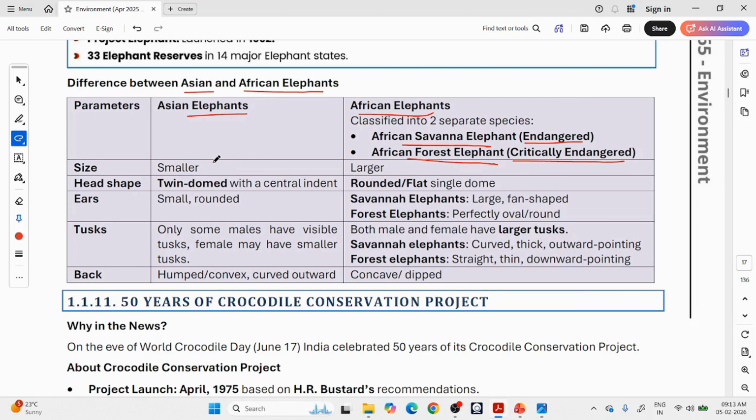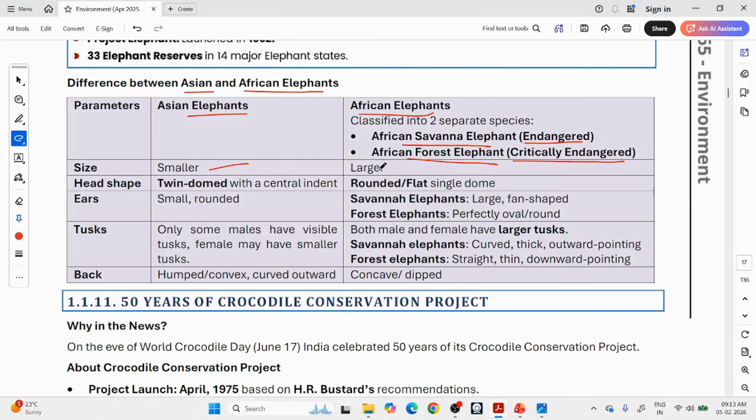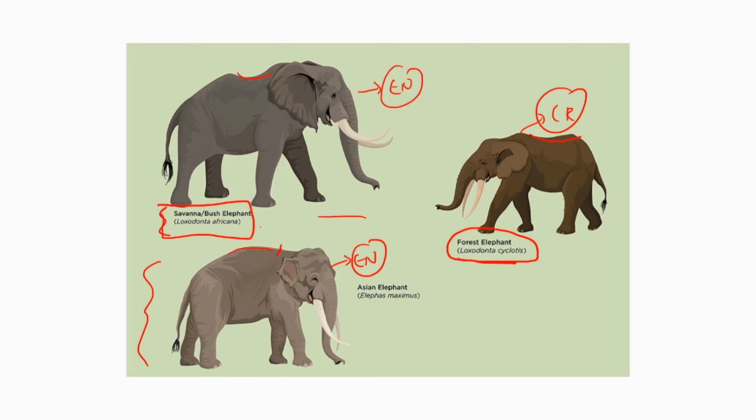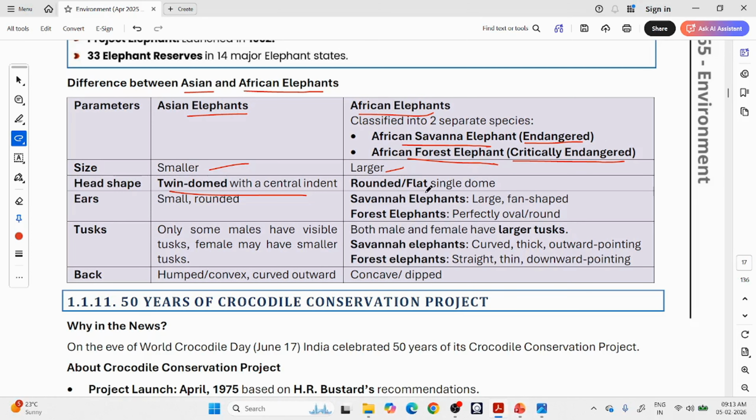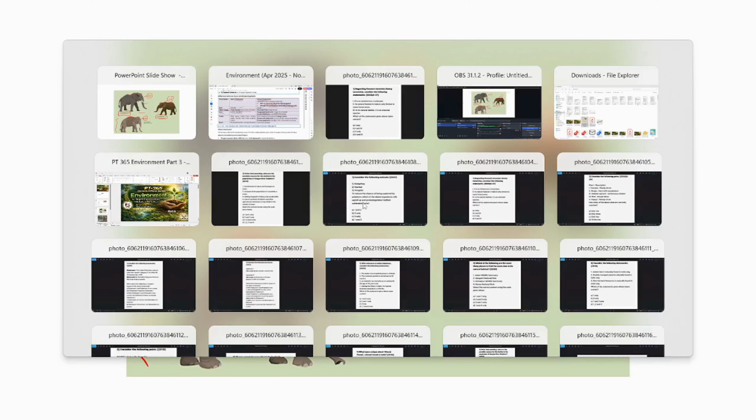So as you can see in this image, the Indian elephant, Asian elephant, is smaller, African ones are larger. It is twin domed with a central indent. Okay, so central indent means this convex shape. Okay, here you will see convex shape. Savanna elephants have large fan shaped ears. They are talking about ears, head shape. Okay, head shape here is twin domed. So one dome, two dome. Here it is just one dome. Okay, round.